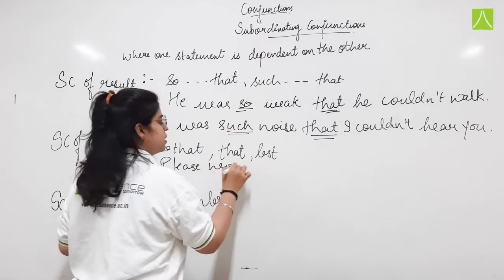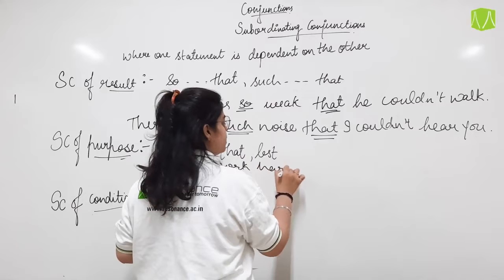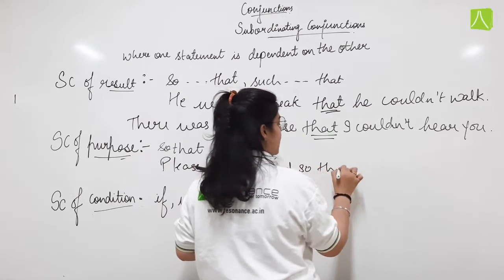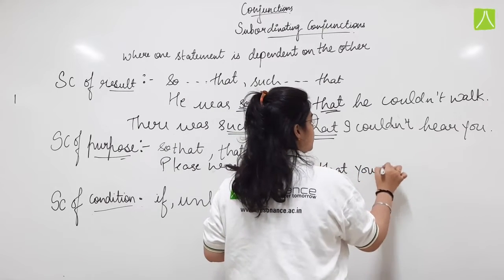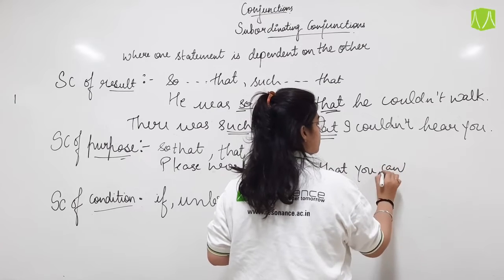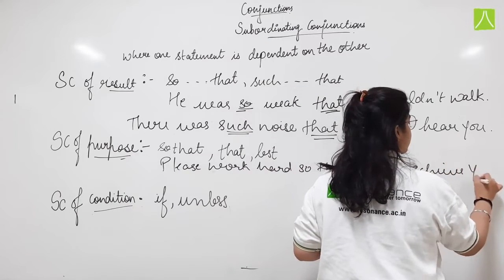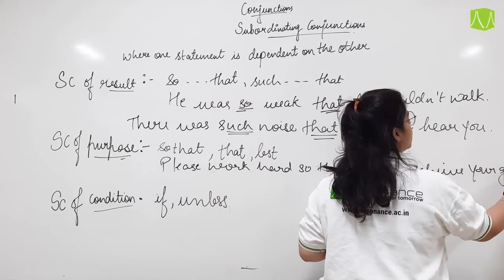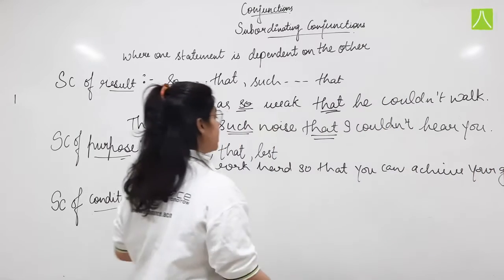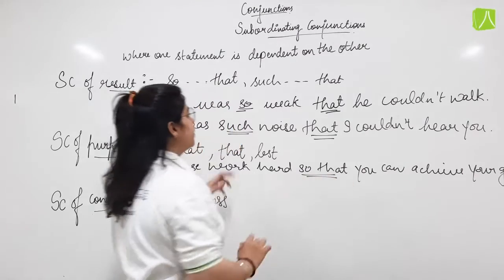Please work hard so that you can achieve your goal. So here we are writing "so that" together.